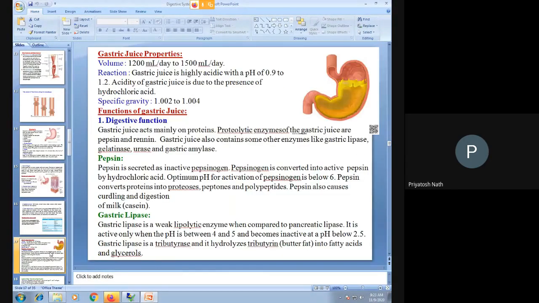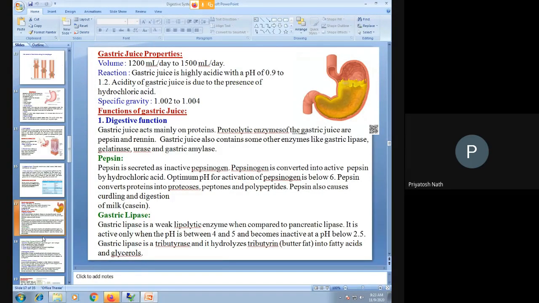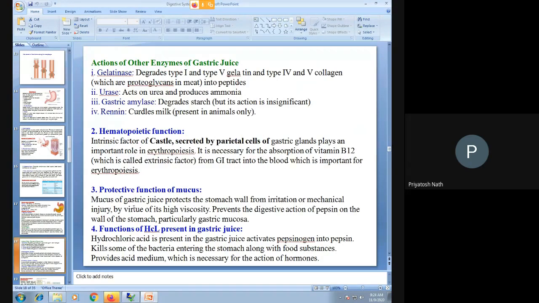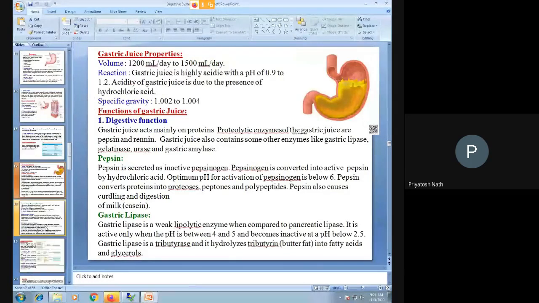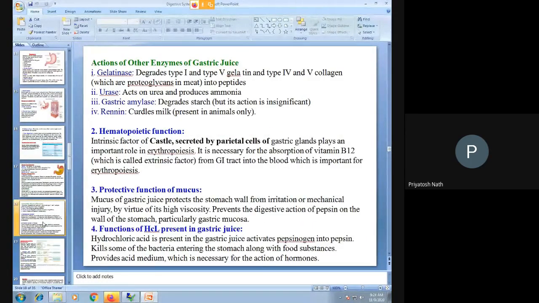In functions, we studied the digestive functions. Along with the digestive function, it also secretes various factors, intrinsic factors. Intrinsic factors are responsible for the absorption of the vitamins and for the protection of the structure of the vitamin within the internal environment of the stomach. So these are the other functions. I discussed up to the functions of the gastric juice.